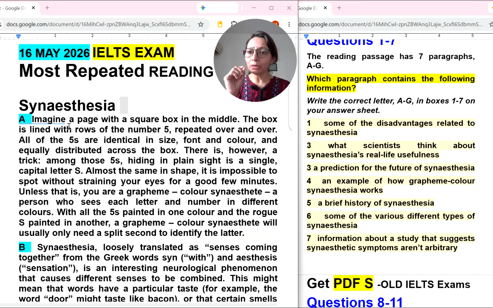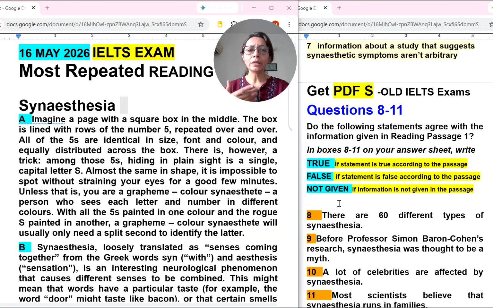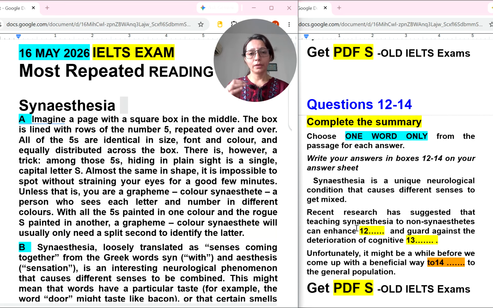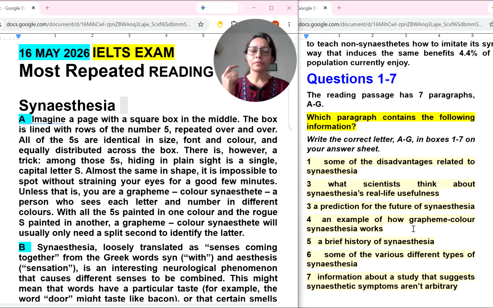So of course when we are going through a paragraph, whatever important thing comes your way while reading, you can highlight it. In the computer based IELTS exam, the highlighting option is there. So when you reach the second type of question, the third type of question, definitely finding the location of the question statement would not be a problem. Got it? That's why I am always saying start with your first type of question. But yes, if you want to do fill in the blanks first, you can do it.